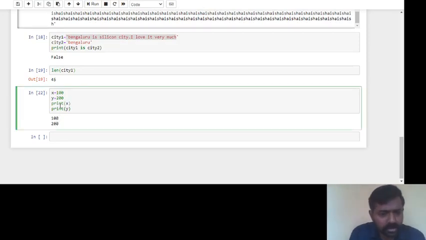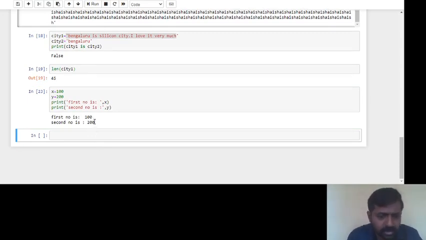Say if you want to print the complete message, the first number is 100 and the second number is 200. If you want it like that, we can give the message like: first number is, enclose that in quotes, use a colon. After that you give a comma. Similarly, second number is, close the quotes, comma. Now you run it, and you'll get the first number is 100 and the second number is 200.